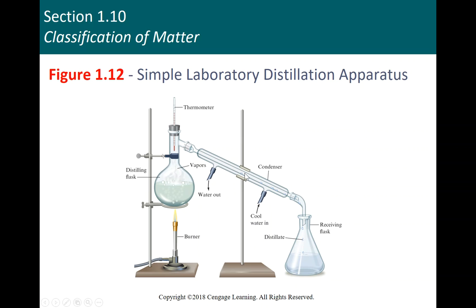This is called a condensing tube, and this has cold water in the outer part, and the methanol is in the inner tube, and as it goes down, it's cooled by the water, so it goes from a gaseous phase to a liquid phase, and then it drips out the end. When all the methanol is out of the solution, your thermometer will spike.